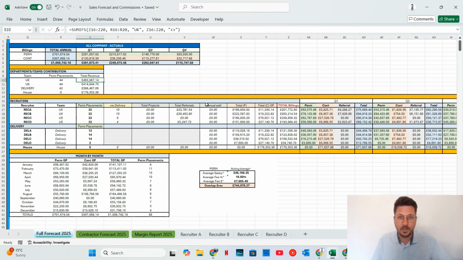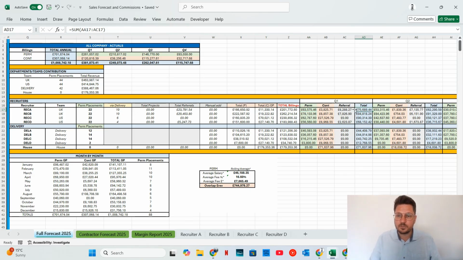As you can see, you can do it per recruiter. Now, this is where it might get a little bit more complicated. So, it's counting up the total placements within that grid on the left-hand side. How many were via delivery? How many were referred? And then when you're looking over to the financial side of things, it's broken down into quarters. And obviously, anything you change on the left-hand grid is automatically updated into here. I'll come on to contract shortly.